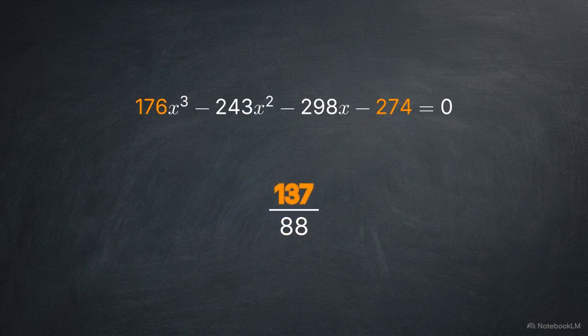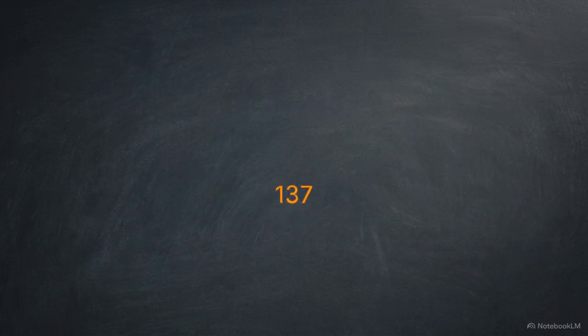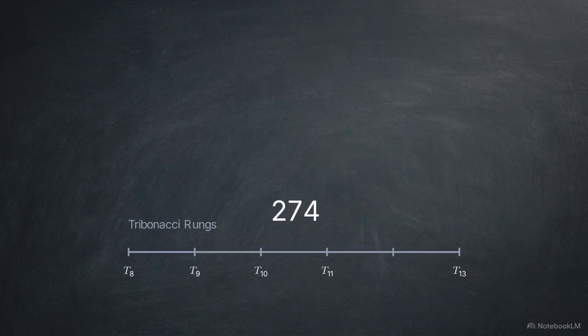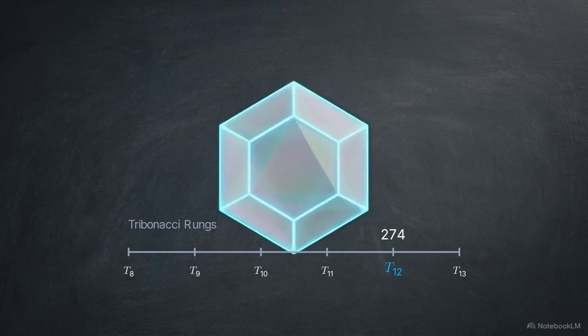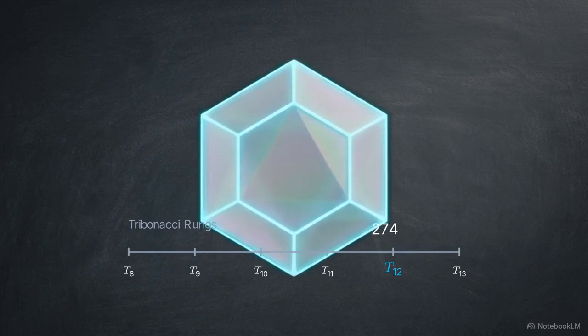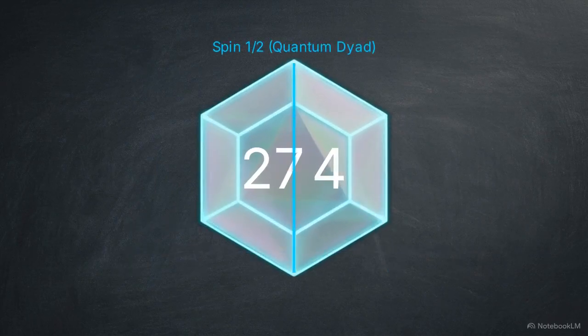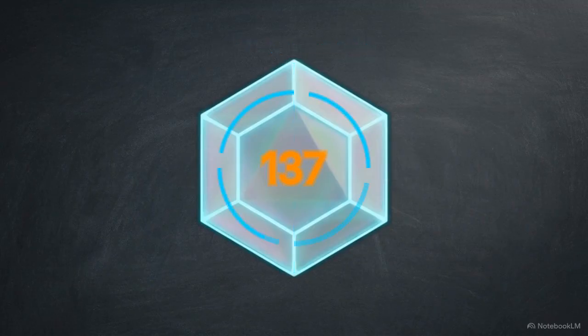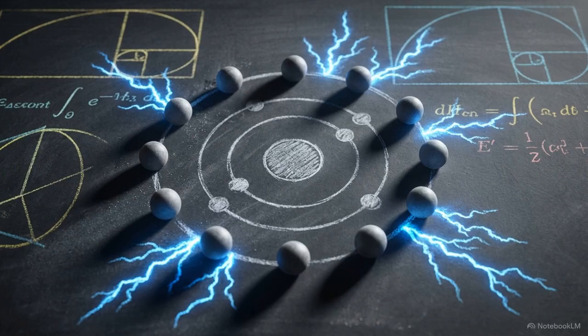137 is the exact numerator exhausted by this calculation. Its pre-reduced mass in the polynomial is 274. 274 is the 12th Tribonacci node, representing the geometric mass of the 12th spatial dimension. Dividing this 12th dimensional mass by the spin 1/2 quantum dyad yields 137. This mirrors the Standard Model's 12 fundamental fermions, where electromagnetism emerges as the differential exhaust of these particles.